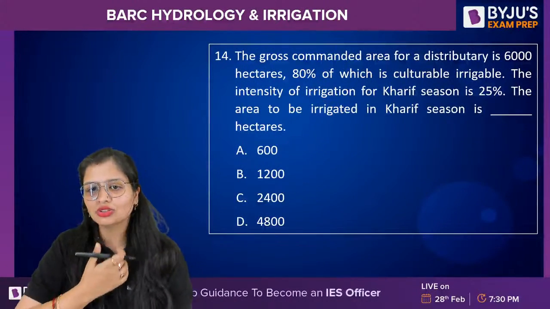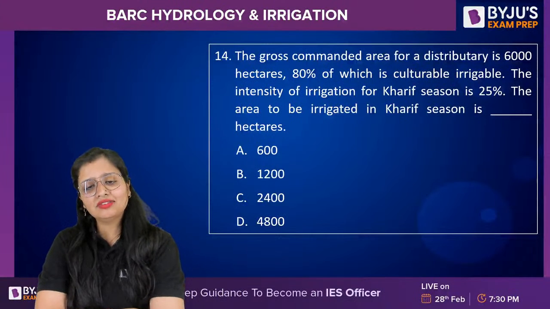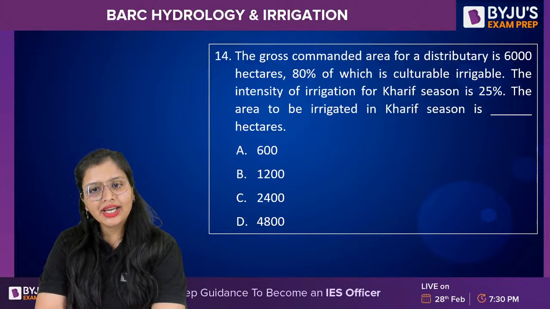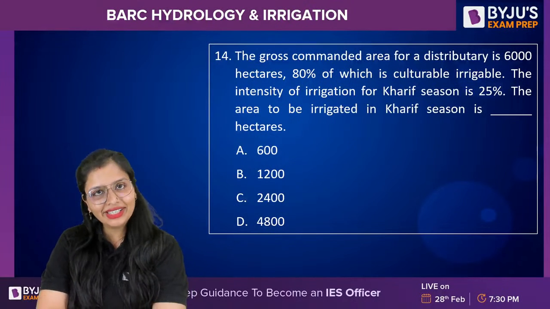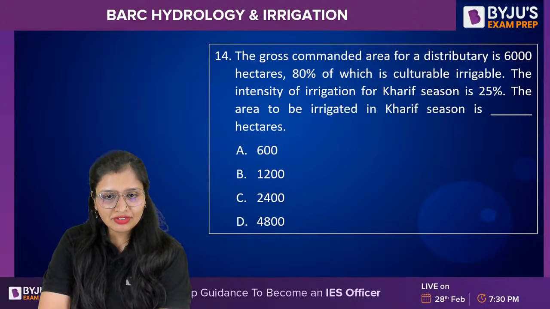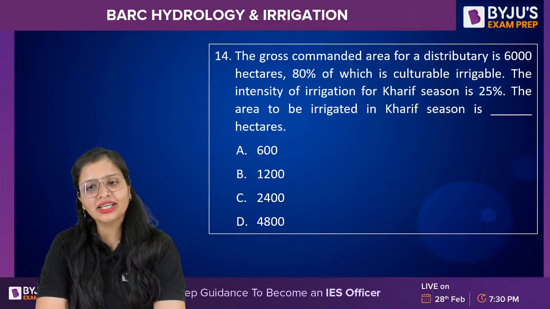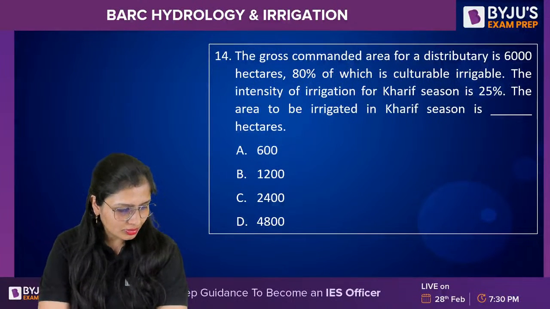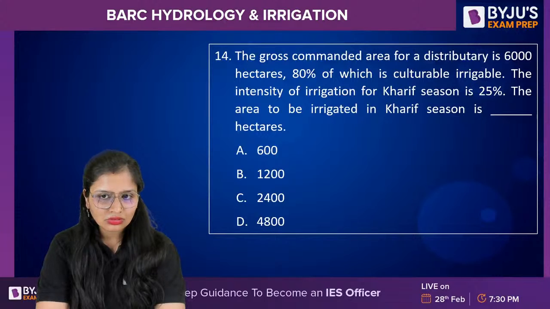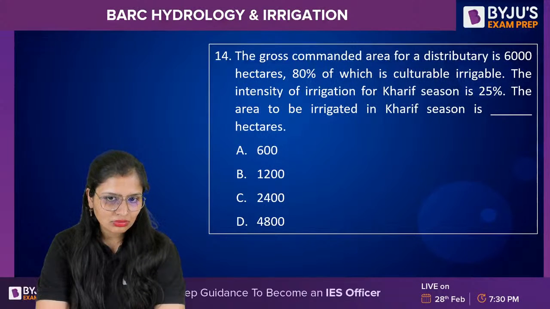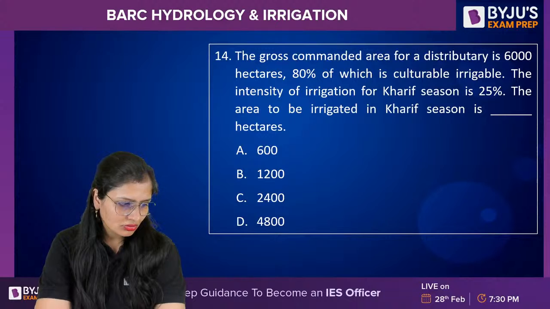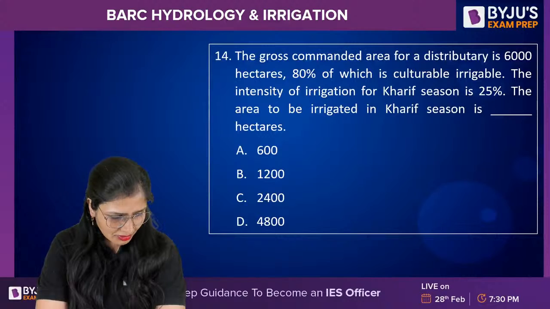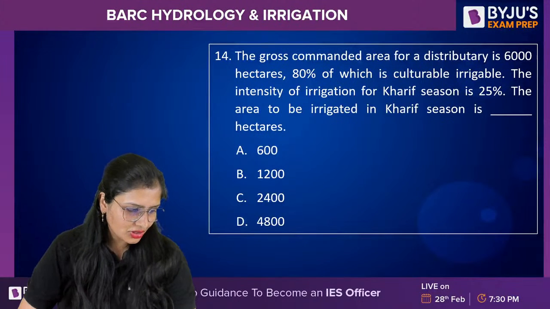Yes, let's go. This question, the answer is in one line. The gross commanded area for our distributary is 6,000 hectares, 80% of which is cultivable, irrigable. The intensity of irrigation for Kharif is given to you. It is asking for the whole area to be irrigated in Kharif season. This I am not going to do. 1,200. Very good, Salkar, everybody.